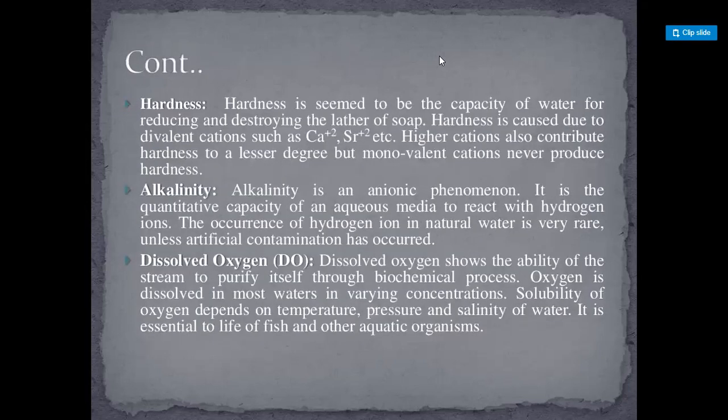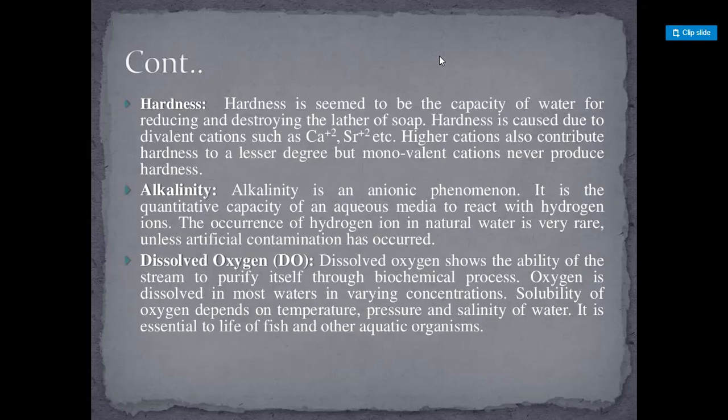Hardness. Hardness is seen to be the capacity of water for reducing and destroying the lather of soap. Hardness is caused due to divalent cations such as Ca plus 2, Sr plus 2, etc. Higher valence cations also contribute hardness to a lesser degree, but monovalent cations never produce hardness.